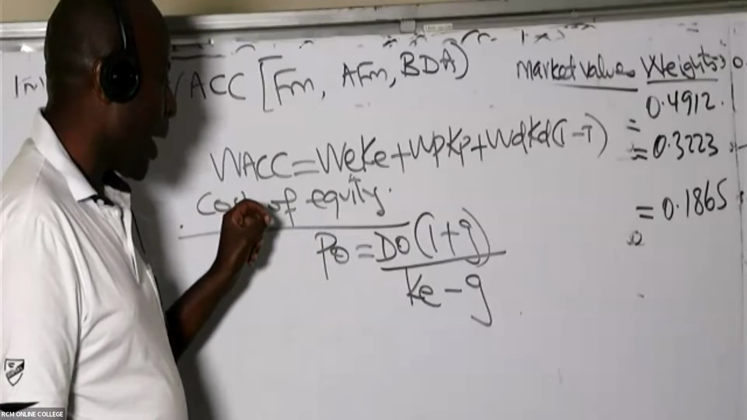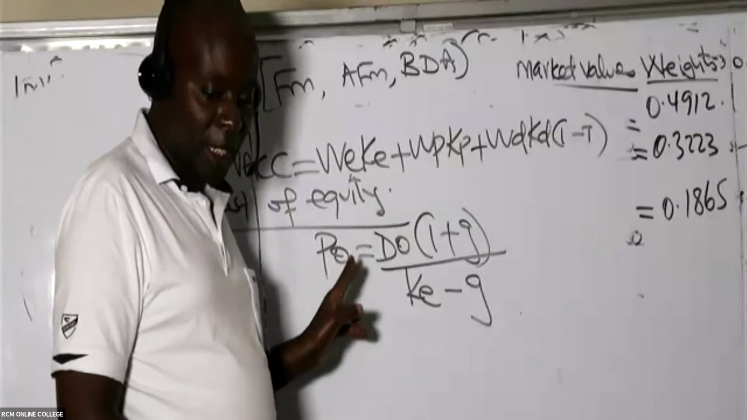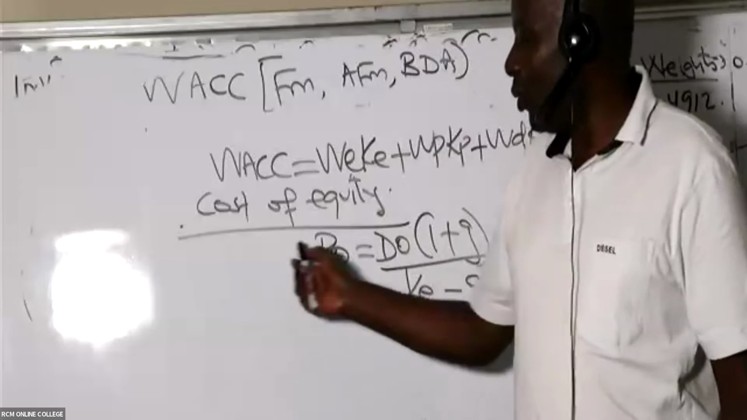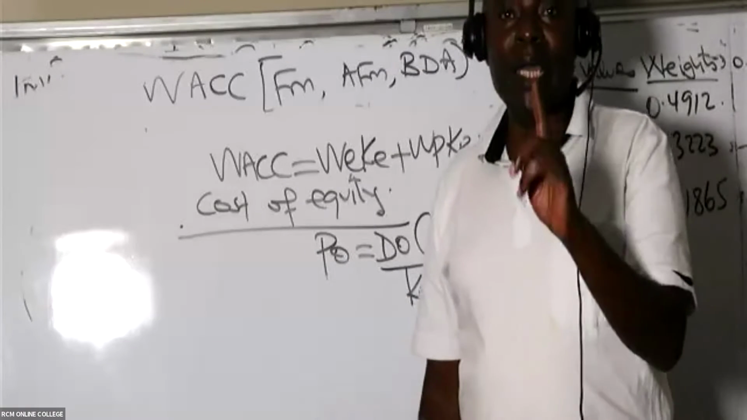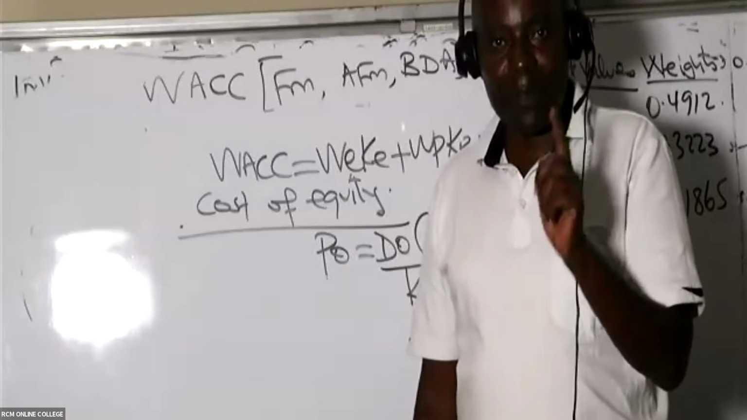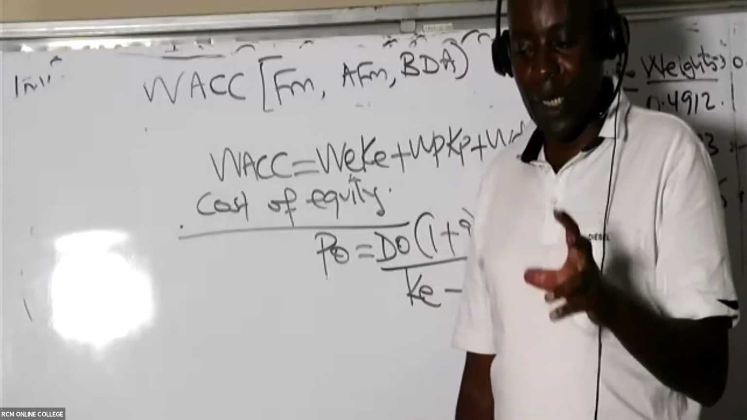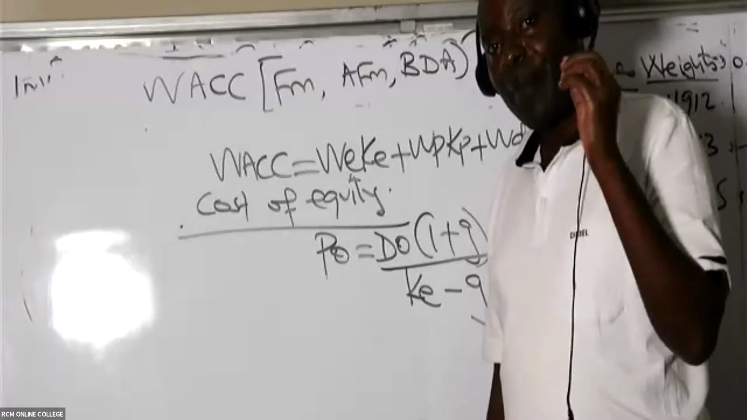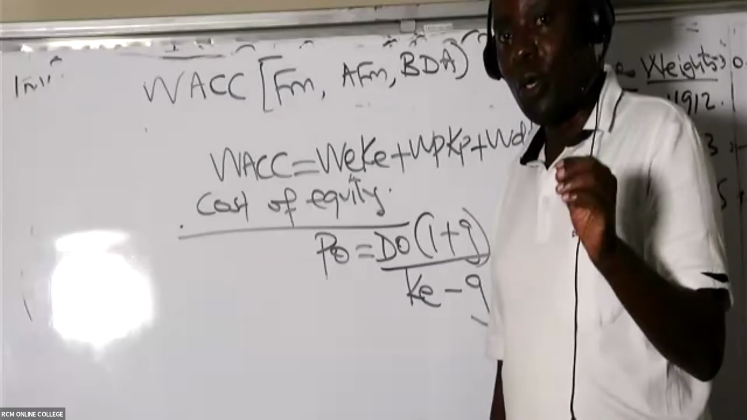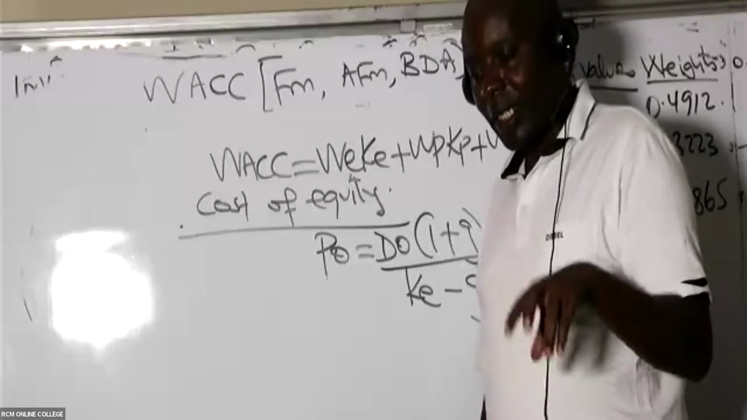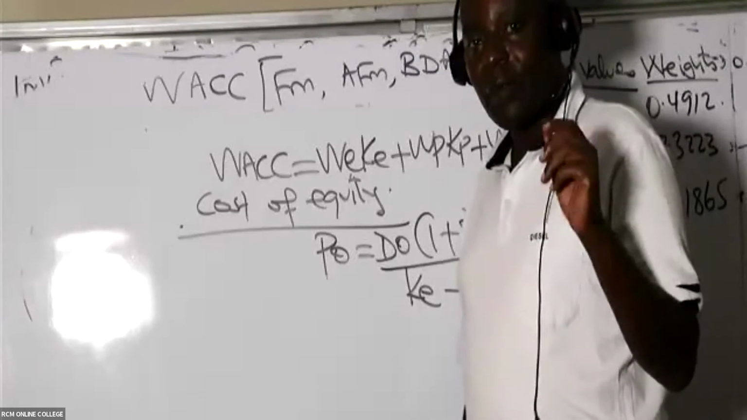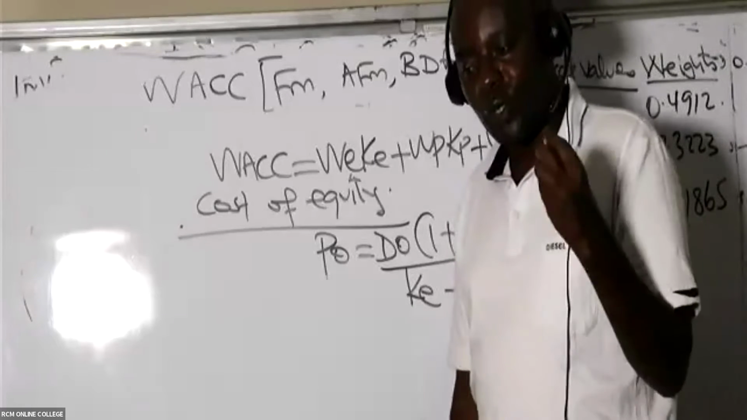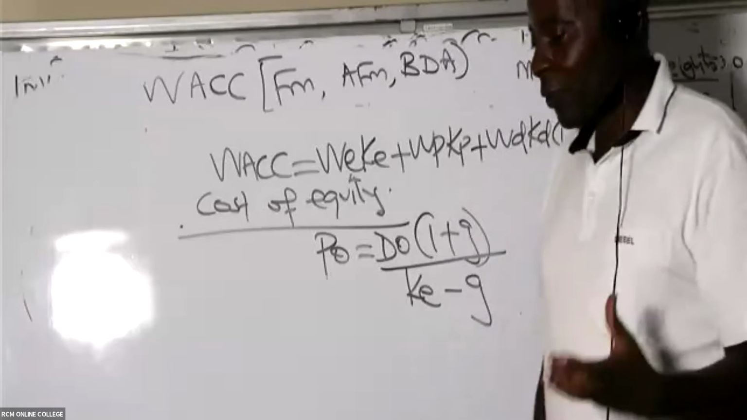In this particular case, is there somebody who knows what this PO stands for? O is today, O is current. So whenever you see this PO, it becomes the current market price per share. How about this DO? DO is current dividend per share. Please write them down. And then we have this G. This G stands for growth rate.